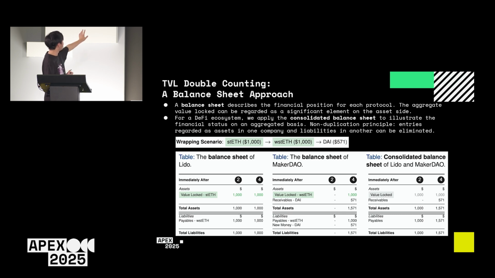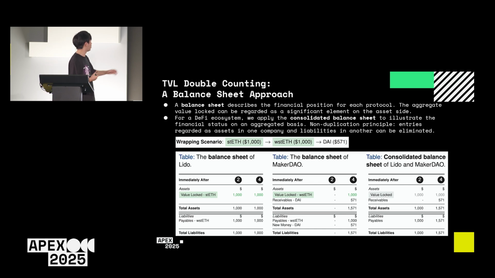So for example, in the wrapping scenario, when stETH is wrapped into wstETH, the TVL is only $1,000. However, if the wstETH is wrapped into DAI, the TVL is two times the initial deposit, which is 2,000. However, if you look at the consolidated balance sheet, we only have 1,000 adjusted TVL.